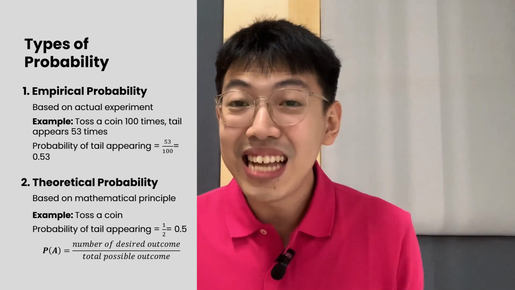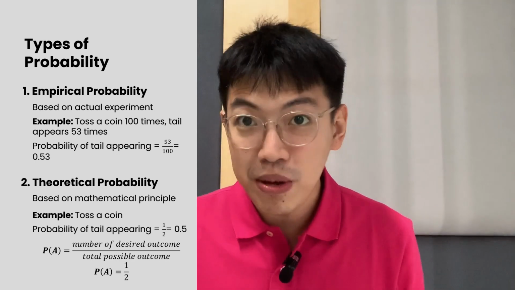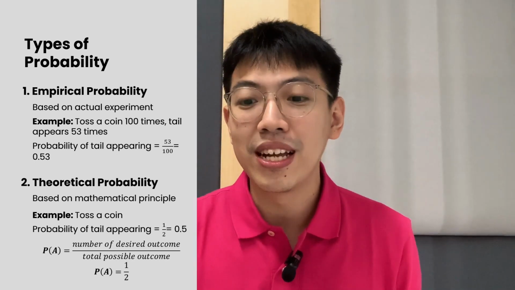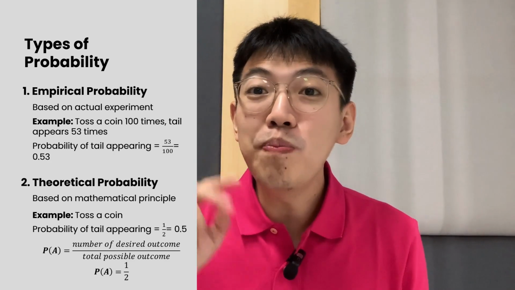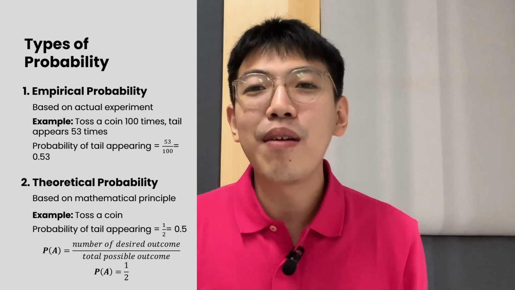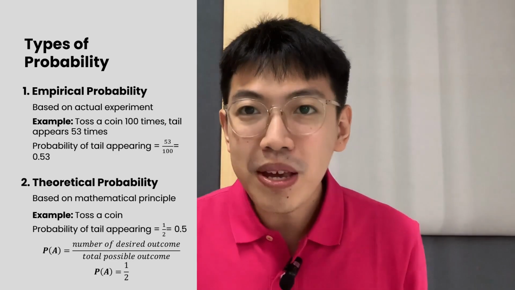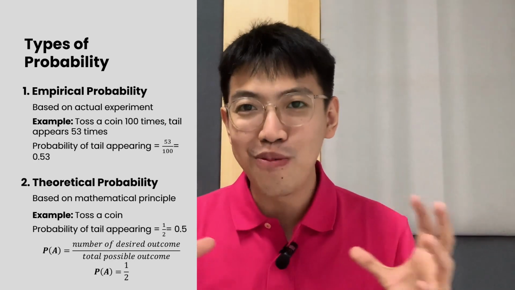In this case, the number of desired outcomes is the number of tails appearing, which is one option, divided by the total possible outcomes, in this case two: head and tail. So the theoretical probability of tails appearing is 1 over 2. It is 50% or 0.5.